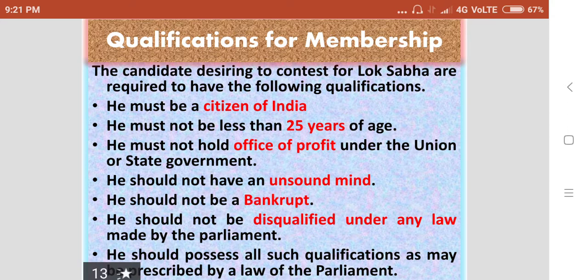He should not have an unsound mind. He should not be a bankrupt. He should not be disqualified under any law made by the parliament. He should possess all such qualifications as may be prescribed by a law of the parliament.